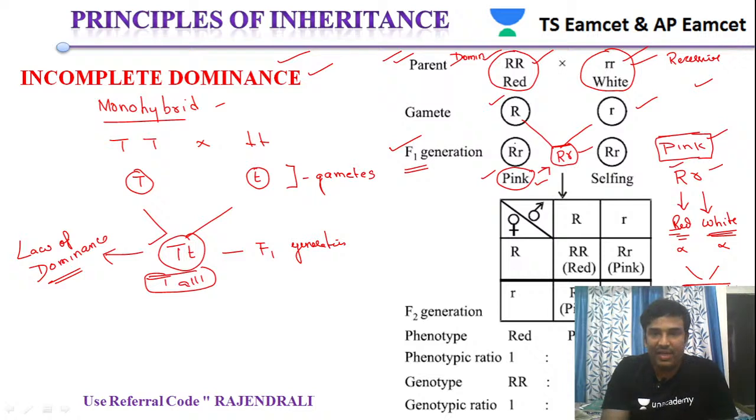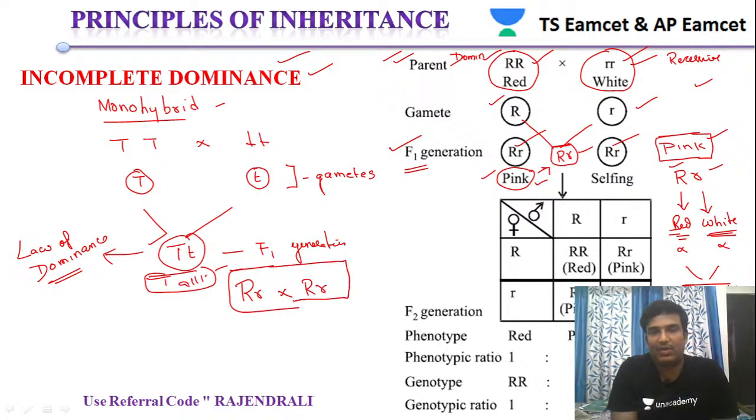But once again, if the F1 generation individuals are self-crossed, then in the F2 generation they get different combinations: capital, smaller and smaller.